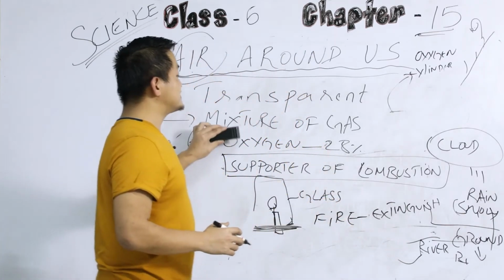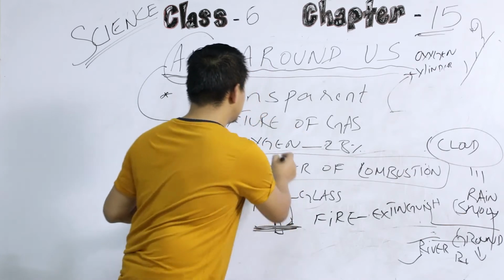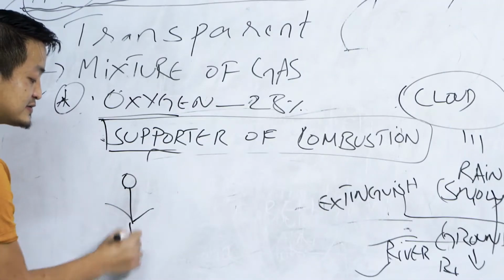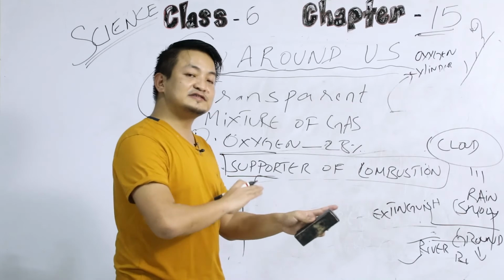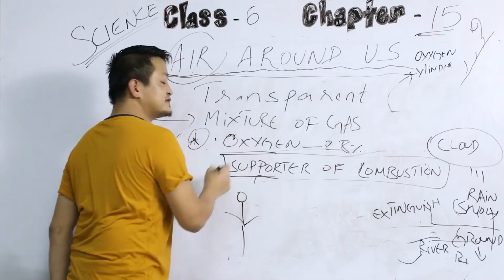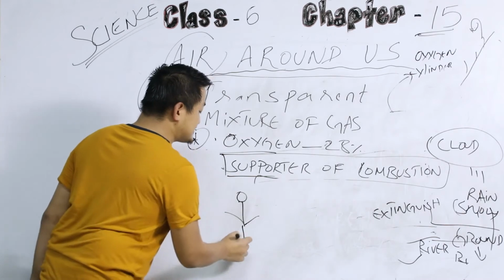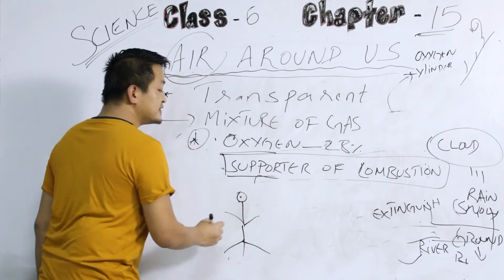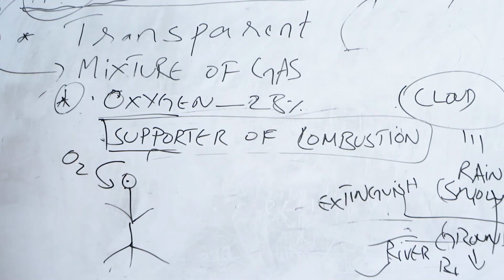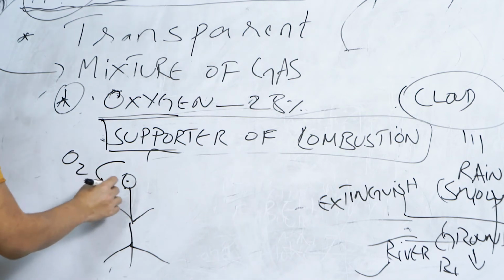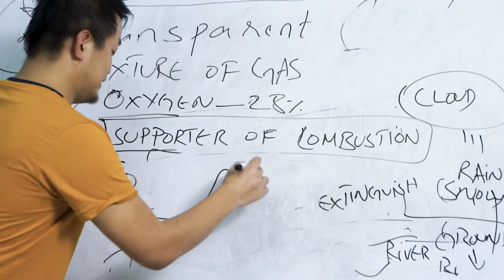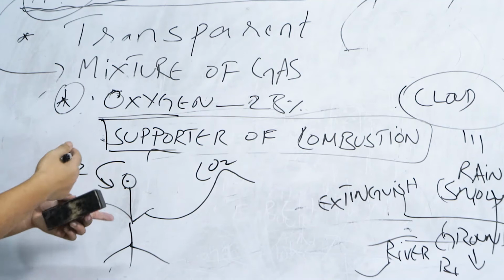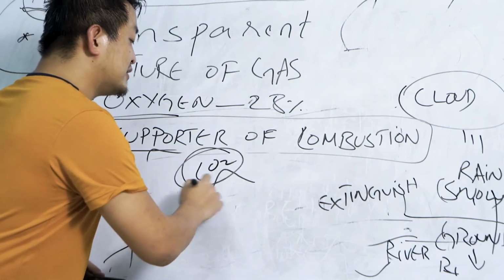But why does this oxygen not get over? Okay, so the reason is because there is a balance. There is a balance of this oxygen and carbon dioxide. Let's say this is a person. Let's say this is you. Okay, one of you. Now this person needs what? Oxygen for respiration, right? So he takes oxygen, and then what does he do? He releases carbon dioxide, right? He takes oxygen, and then while exhaling, he releases carbon dioxide.